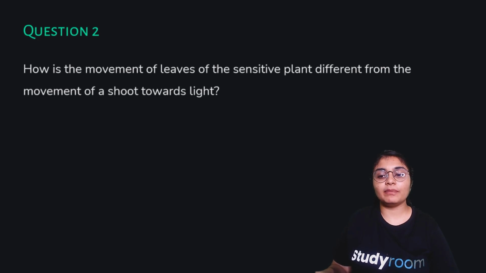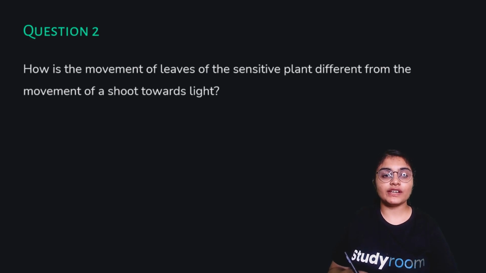Also, in the sensitive plant, the stimulus is touch, but in the movement of the shoot towards light, the stimulus is light. In the first case, it is caused by the sudden loss of water from the swellings at the base of the leaves, but in the second case, it is caused by the unequal growth on the two sides of the shoot. In the first case, it is not a growth movement, and in the second case, it is a growth movement.